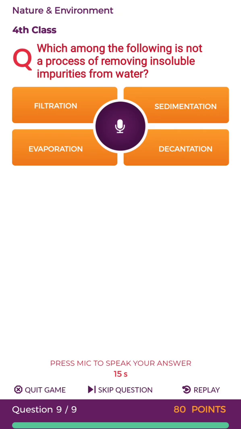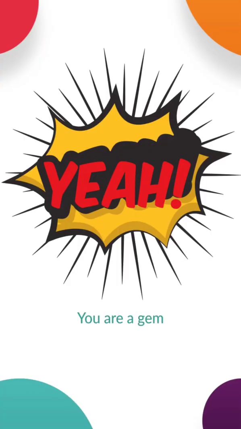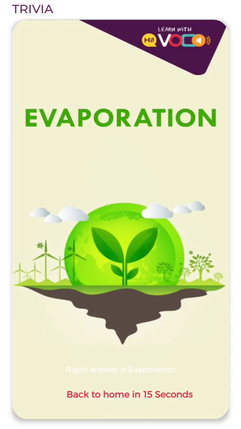Which among the following is not a process of removing insoluble impurities from water? Your options are filtration, sedimentation, evaporation, decantation. That's the right answer. The correct answer is evaporation. Do you know the heat from the sun makes the water molecules move faster and faster until they move so fast they escape as a gas. Once evaporated, a molecule of water vapor spends about 10 days in the air.